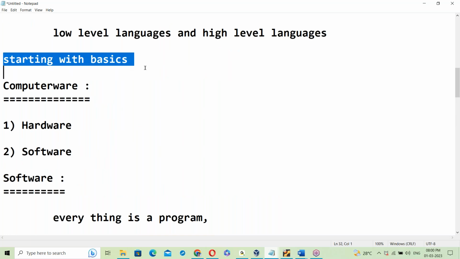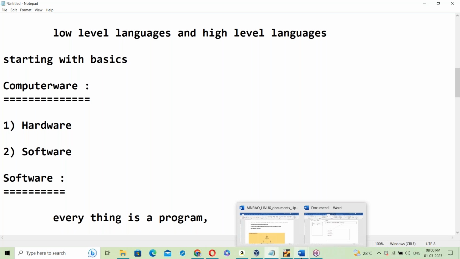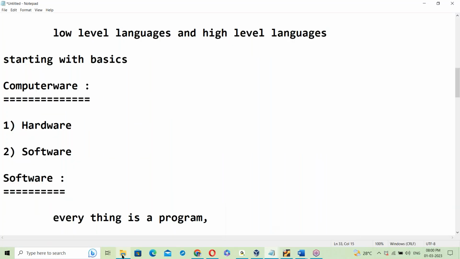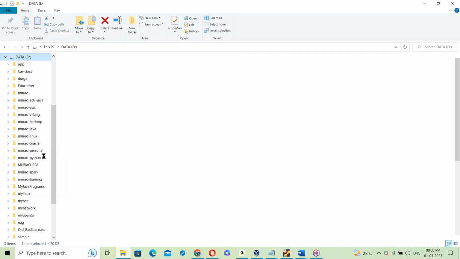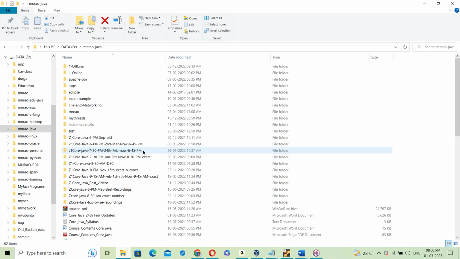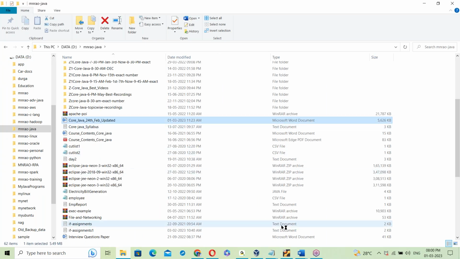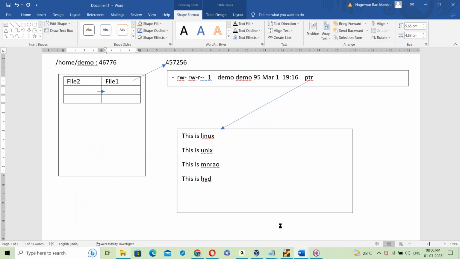From this onwards, it is there in the document. This is your main document. Let me show the main document, Java. So this is your main document. Once it is opening.